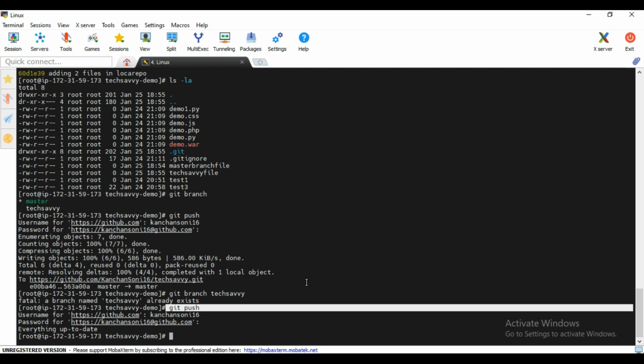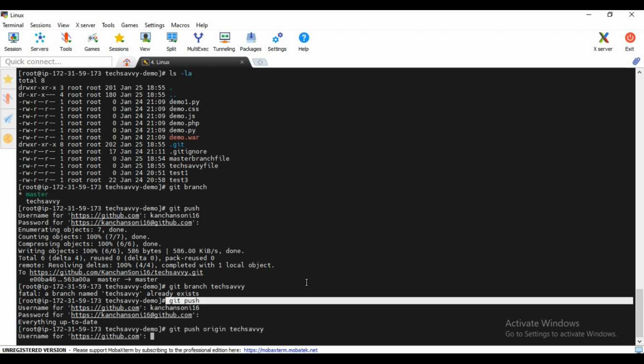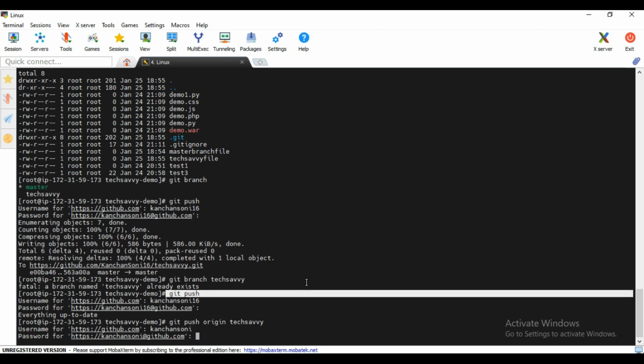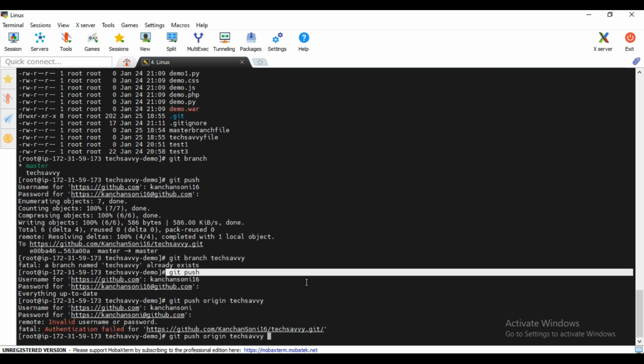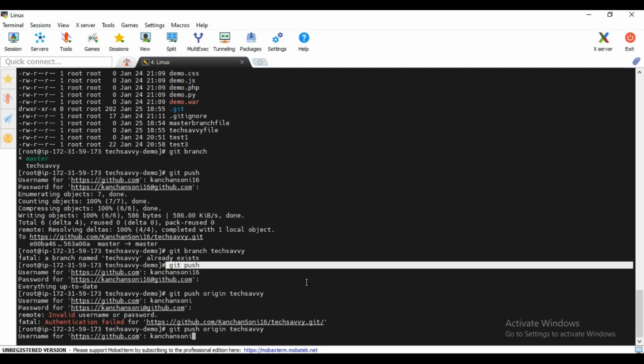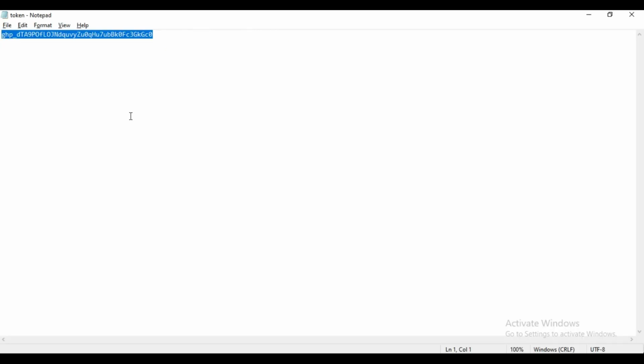But if I wanted to push the data into a specific branch, then I need to specify that branch like this. Origin, earlier we were typing master here, right? So if we do not type anything, by default it will consider master only. But if I wanted to specify or push my data into the specific branch, then I need to type like this. Again it will ask for this. Okay, I'm sorry, I have done something wrong. Okay, like this.